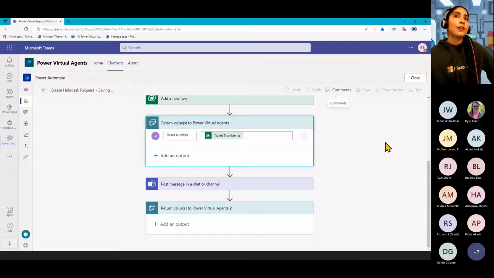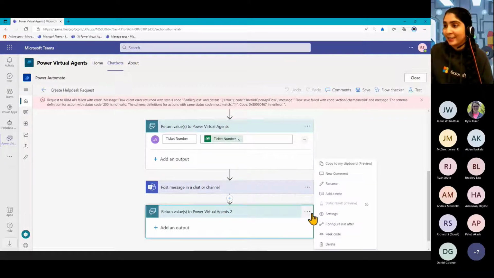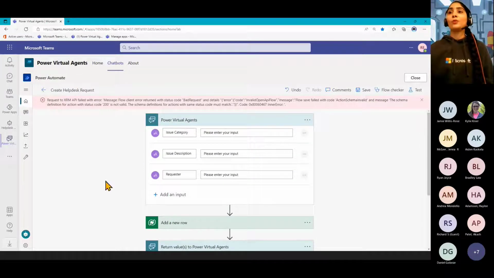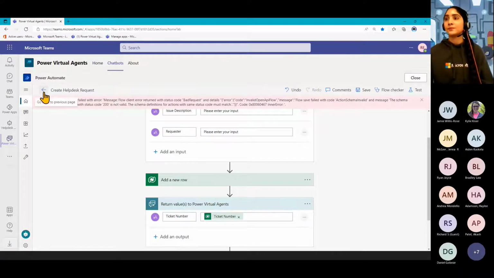I'll have to go after and give that one a test, I think. I've never thought about that one actually. But I wouldn't get my hopes up. I think it's better to go and create a different flow at a point of the conversation. Oh, yes, here we go. Doesn't like it. Okay, well, that was a good idea though, but I guess we can't do that. So yeah, we'll need one trigger, and once it's sent back, it's sent back. And we'll have to go and create another flow to go and send it back to PVA. So that's how that will work. Good question though.